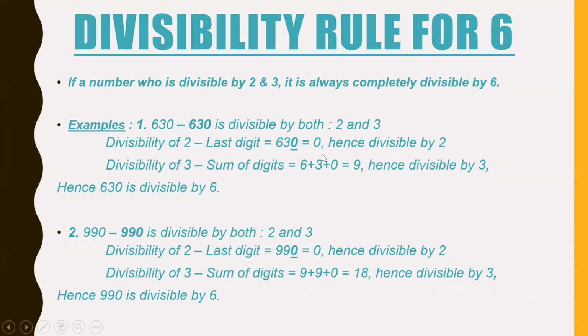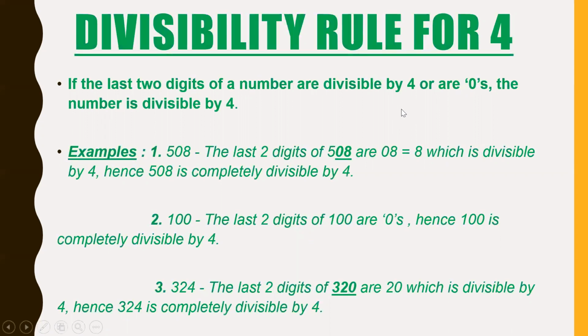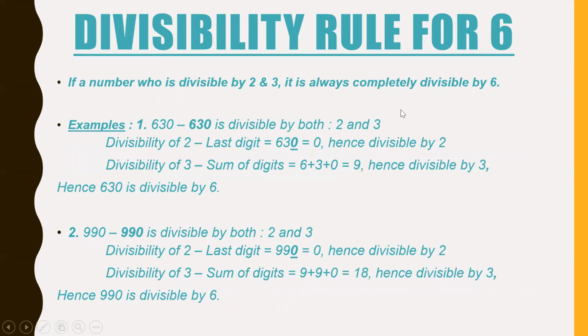This is a bit complicated, but not that much. The rules for 6, 7, and 11 are a bit complicated. Oh sorry, this is the wrong slide maybe. Yeah. If a number is divisible by both 2 and 3, it is always completely divisible by 6.